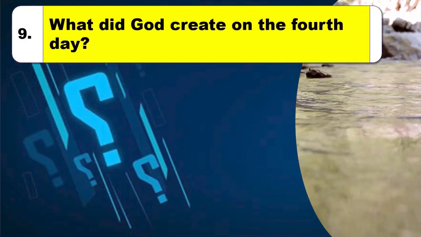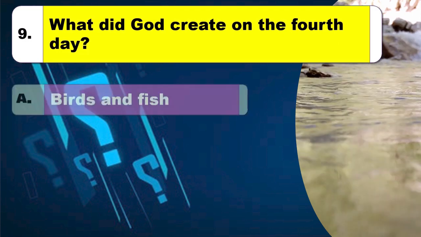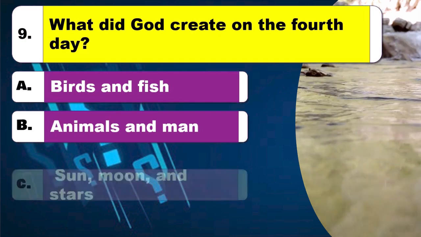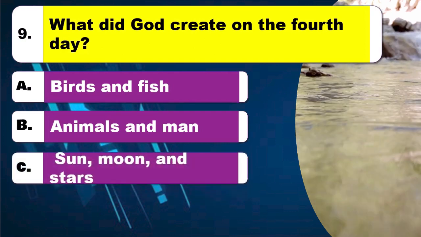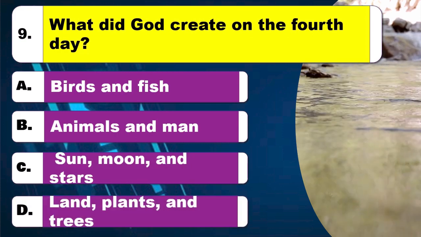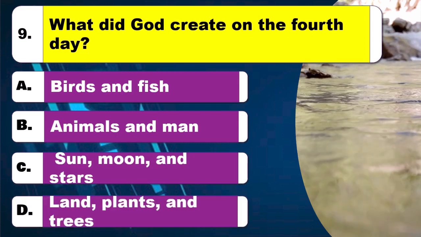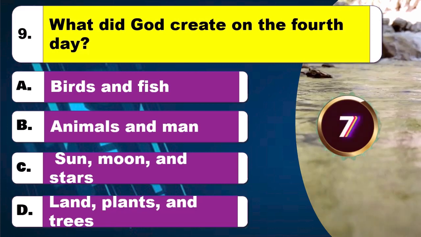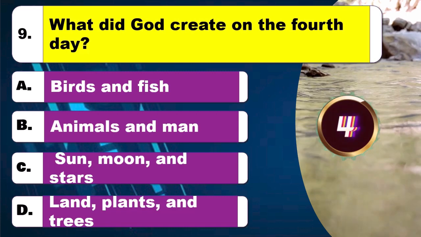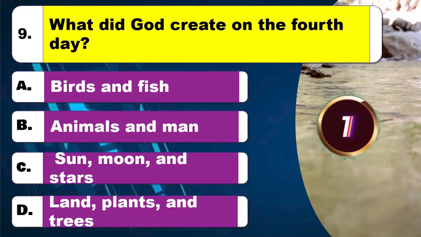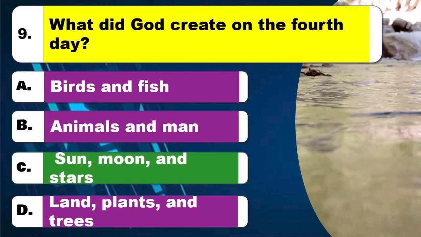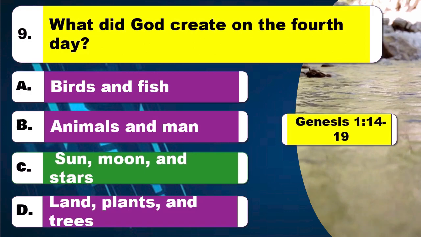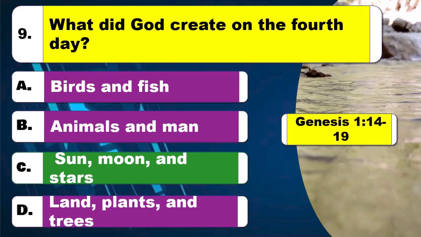Question 9. What did God create on the fourth day? Option A, birds and fish. Option B, animals and man. Option C, sun, moon, and stars. Option D, land, plants, and trees. Time to think. The right answer is option C, sun, moon, and stars. The Bible reference is Genesis, chapter 1 verses 14 to 19.